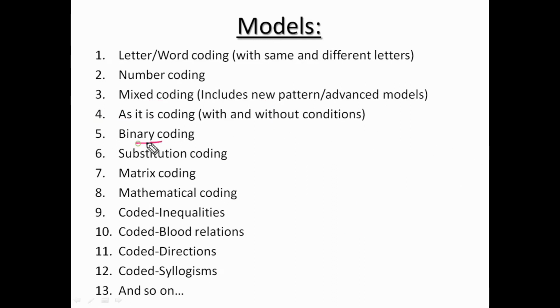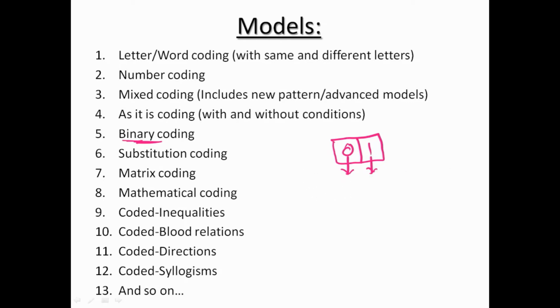Right. Next model is binary coding. Binary means there will be zeros and ones only, with base 2. Nothing will be there other than 0 and 1. But this is not a binary system, this is binary coding. So instead of dealing with these two digits, we'll deal with two symbols.